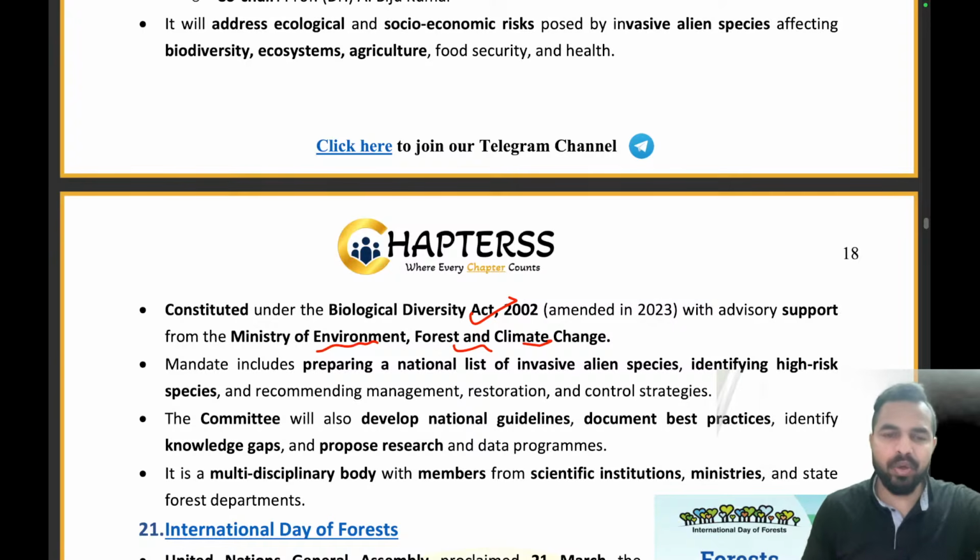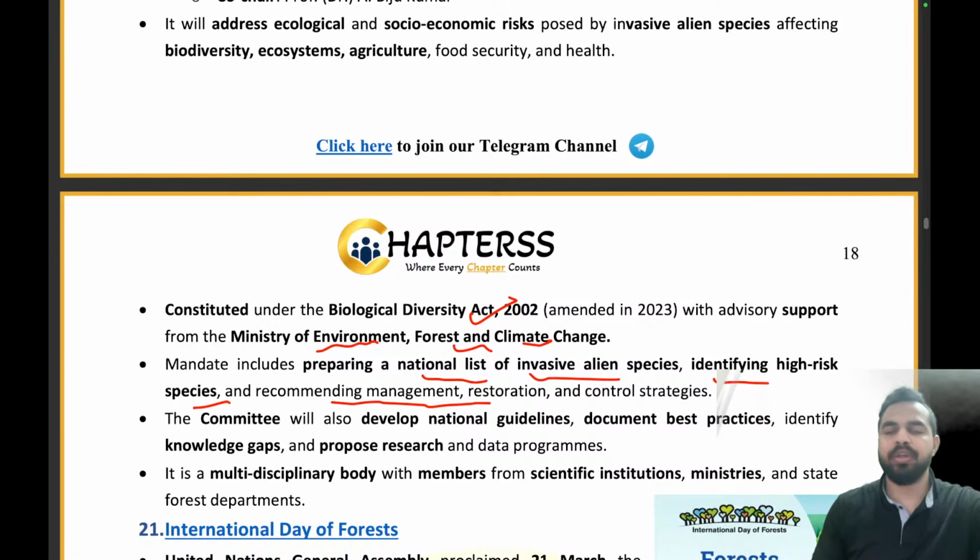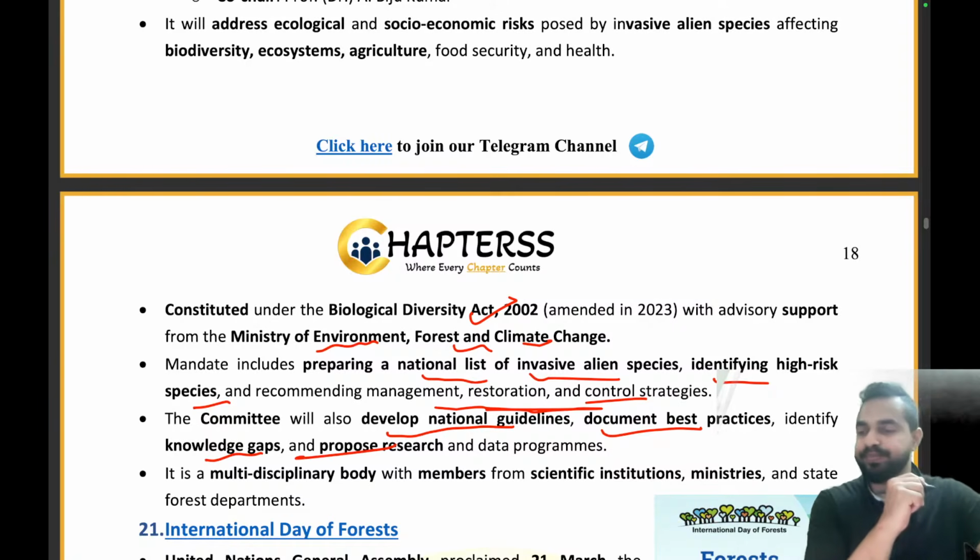Its mandates include preparing a national list of invasive alien species, identifying high-risk species and recommending management, restoration and control strategies. The committee will also develop national guidelines, document best practices, define knowledge gaps and propose research. Clear everyone? So we have done this news article in quite a holistic manner.